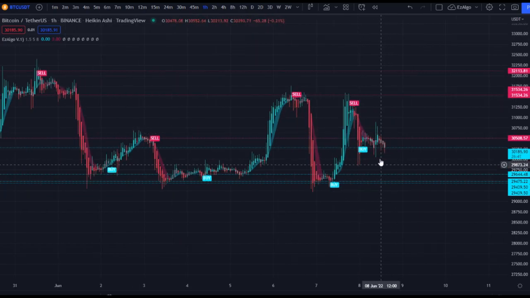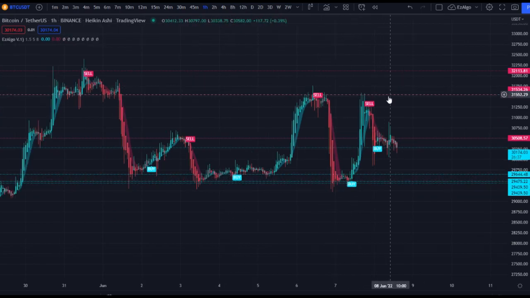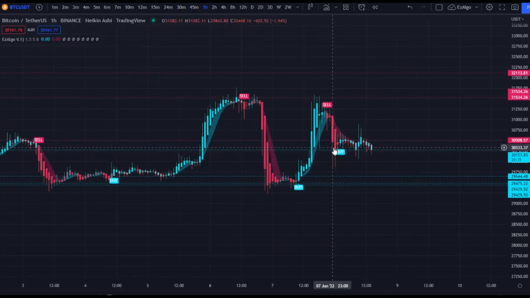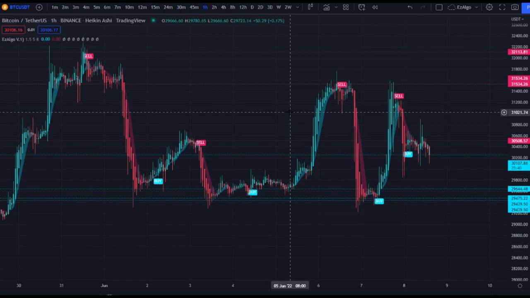So what you want to be doing is only taking longs down here at the bottom and only taking sells up here. If it's in the middle of a range like this, the signal is invalid. Now, as you can see, it looks like we are forming a little bit of a support. So rule number 1 is have a plan and identify your levels.